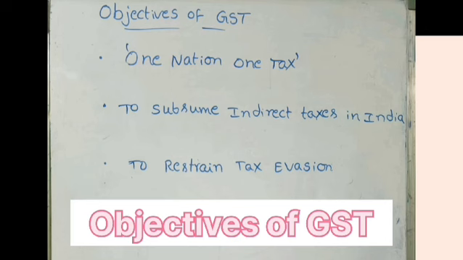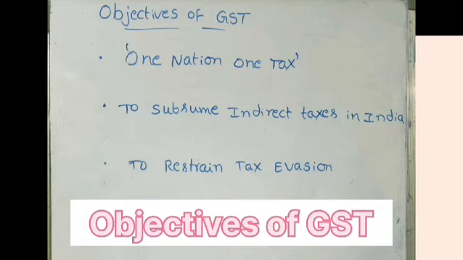Now objectives of GST. First one is one nation, one tax, means making India one market. That is the purpose of introducing this GST, centralizing the taxation system and providing the unified tax regime.